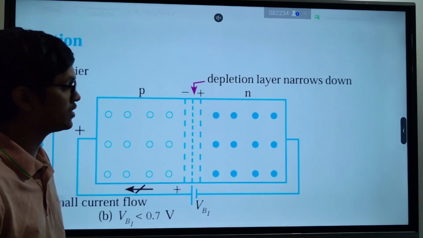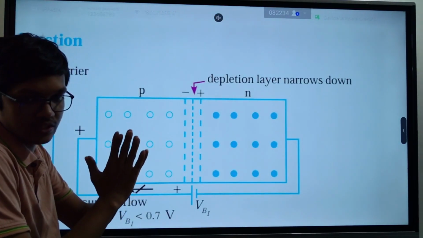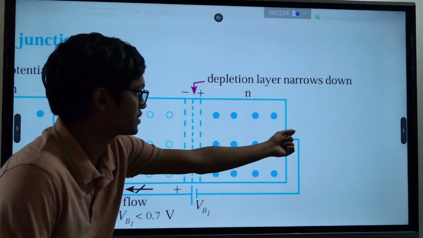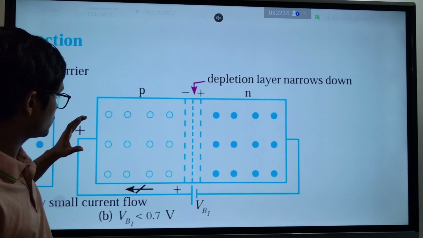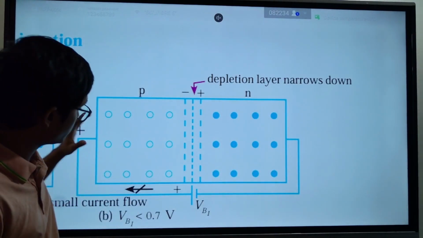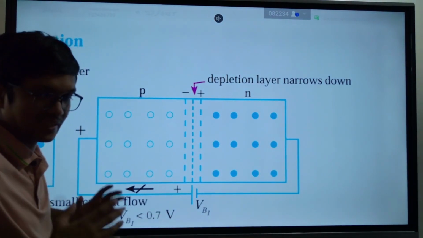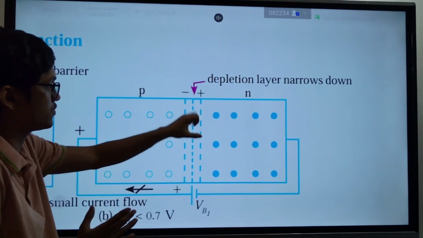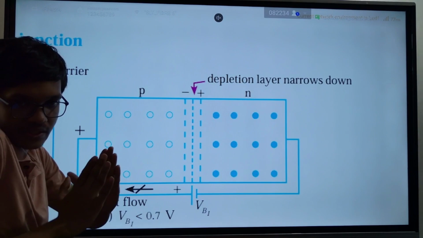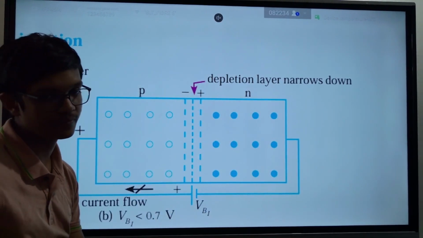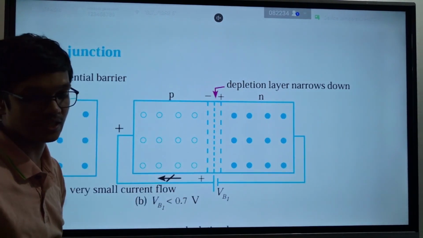That means it will shrink this depletion region when you connect the battery such that this side becomes positive and this side becomes negative. This positive side will push these holes, this negative side will push these electrons, and they will shrink this depletion region. Then electrons can freely move through the diode or this PN junction.